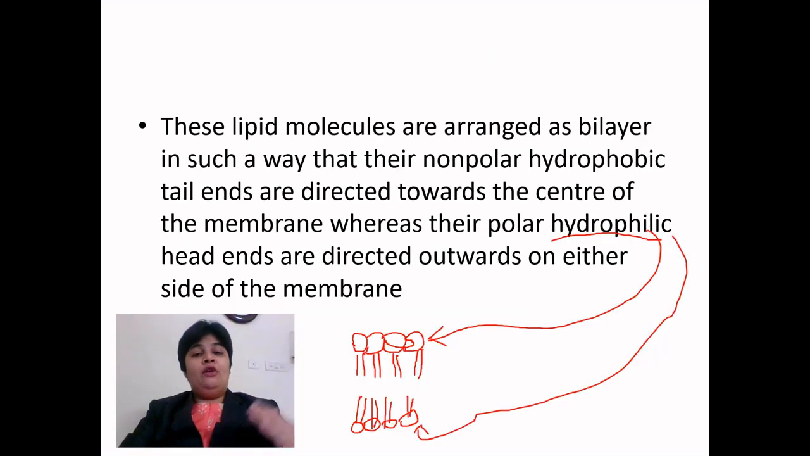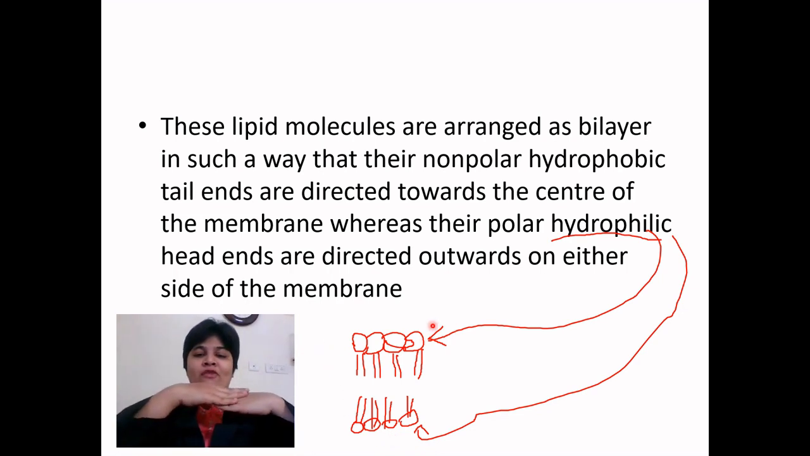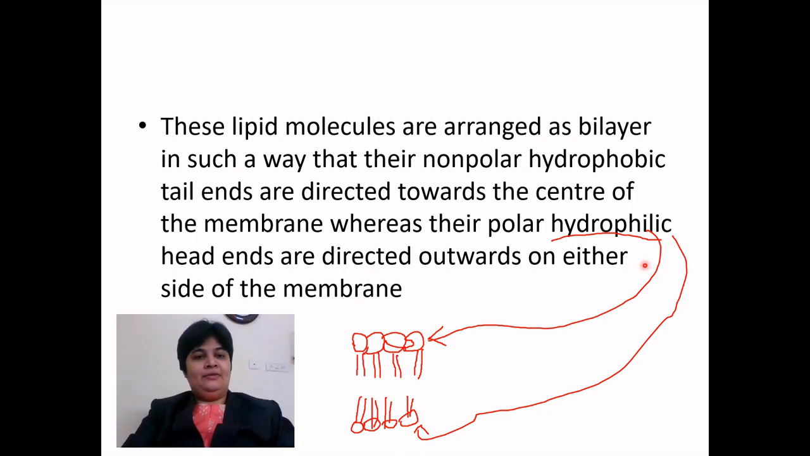Now, how is the arrangement? I have already shown you in the figure. It is sandwich-like. These are the breads, these are the vegetables. So the hydrophobic parts are packed inside, and the hydrophilic parts are exposed outside and inside of the cell. So the cell membrane is always in an aqueous phase. Okay? Ready?